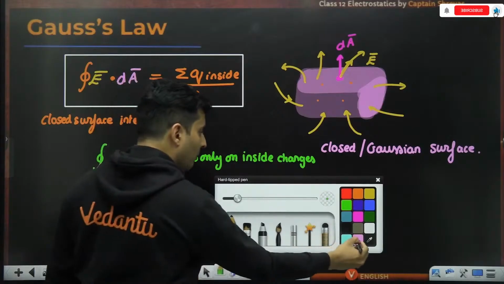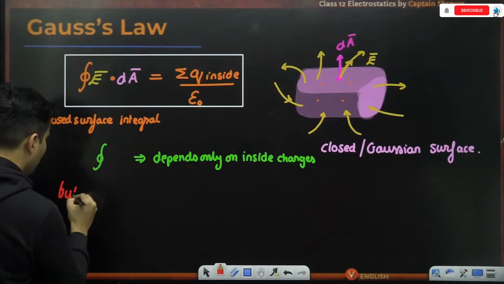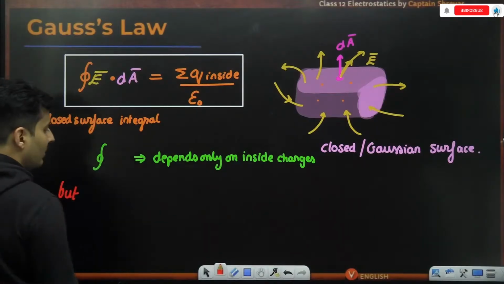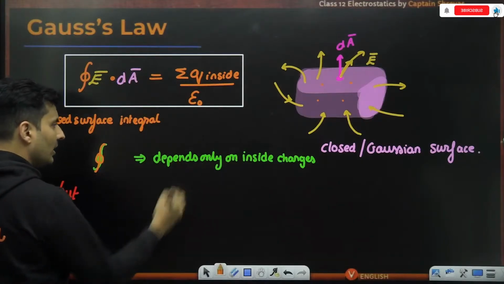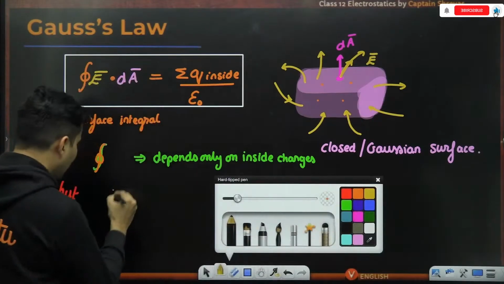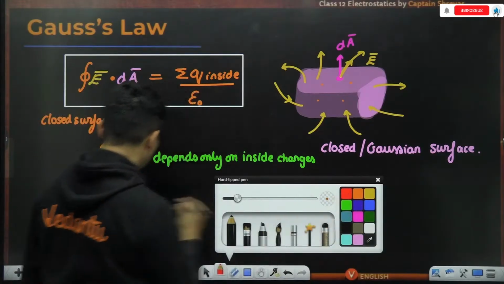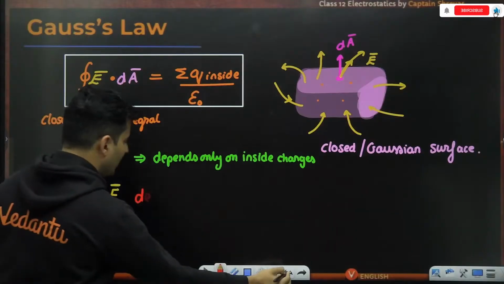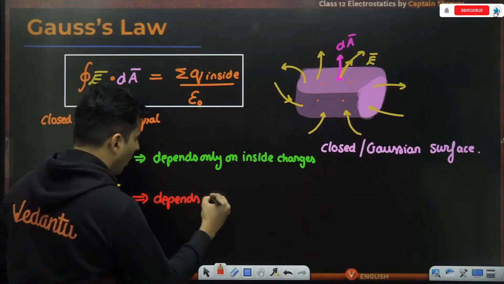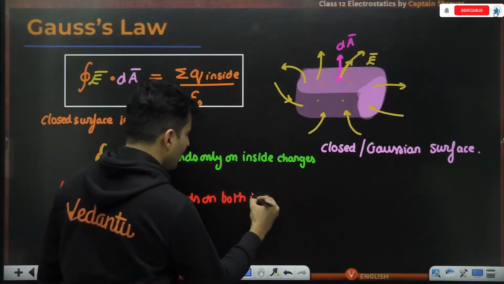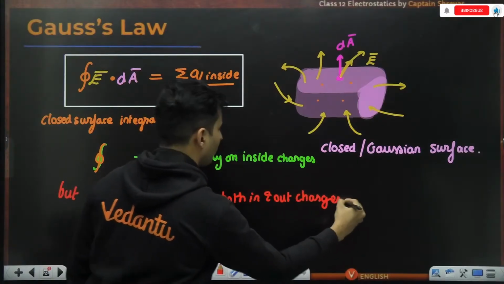But there is a big but over here. What is that big but? The value of this integration only depends on the charges inside, but the electric field which is there depends on both inside and outside charges, both.